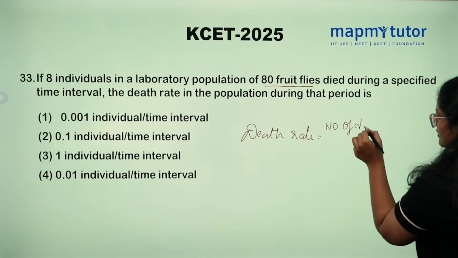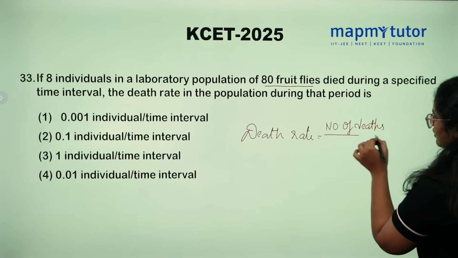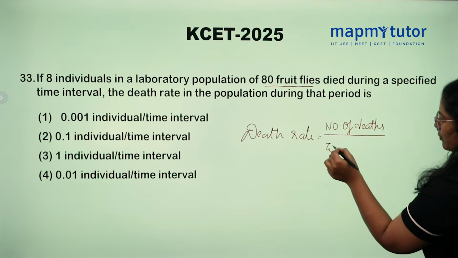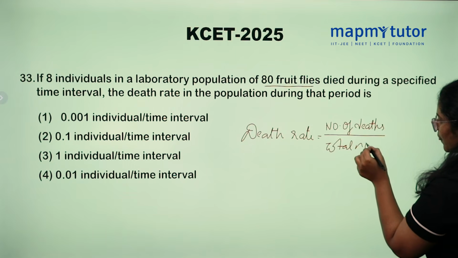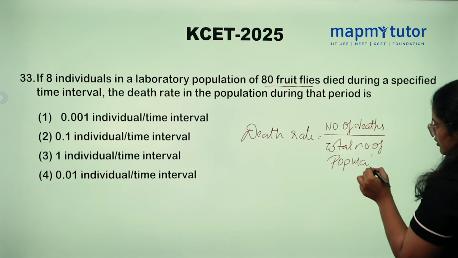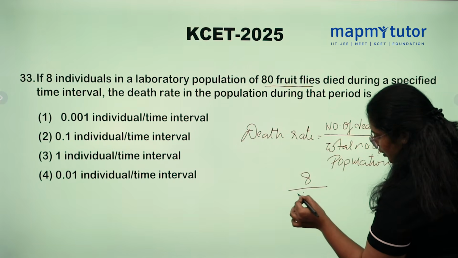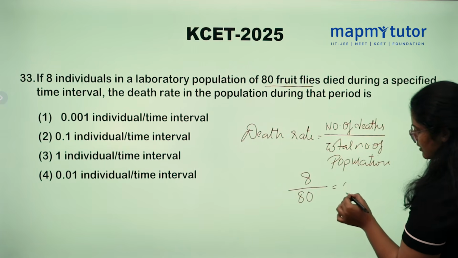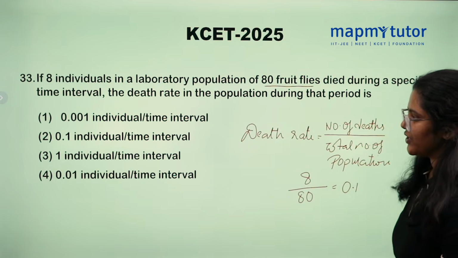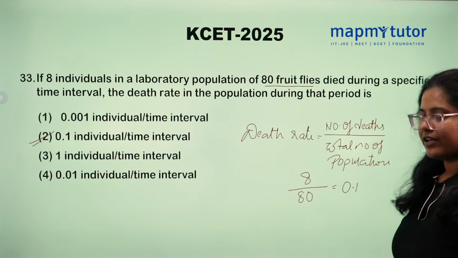Number of deaths divided by total number of population. So, how many were there? 8 out of 80. So, 0.1. So, option is 2. 0.1 individual for time interval.